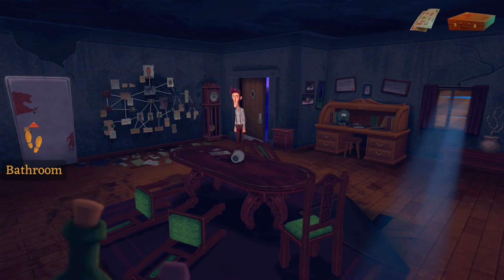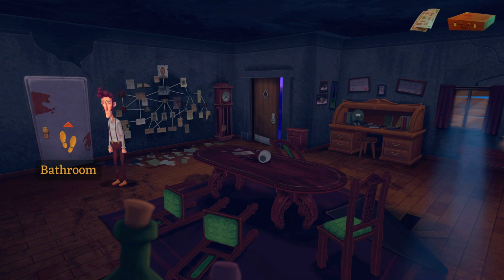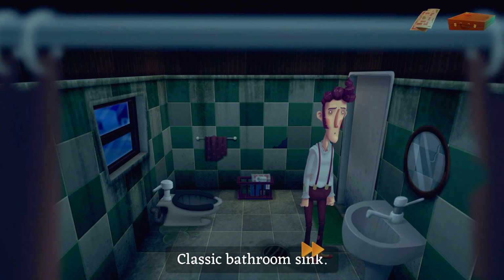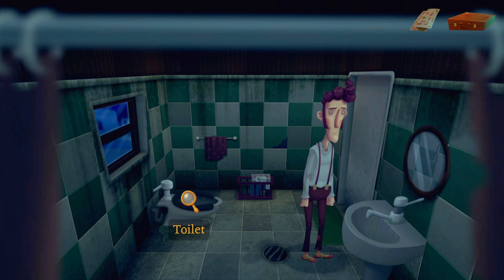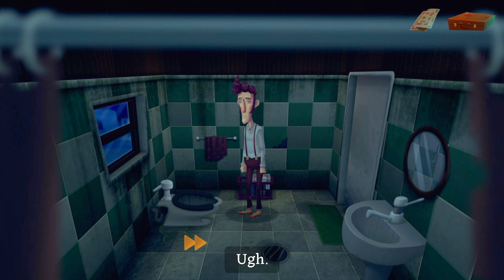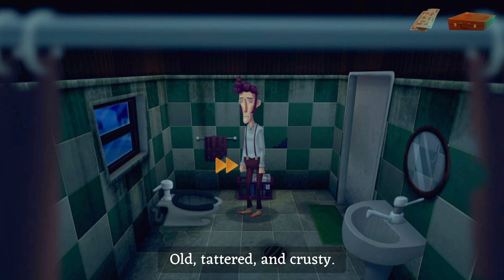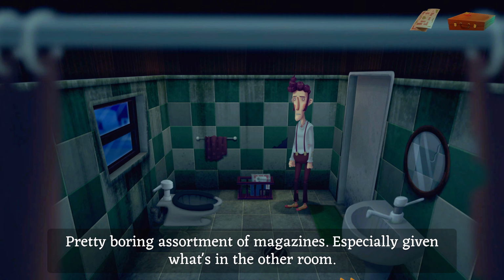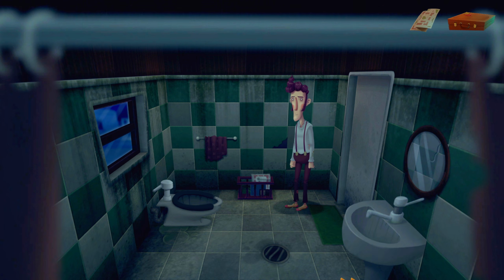What about this door over here? The bathroom, yeah. Looks like it's covered in blood. Ooh, okay. We can go in. Anything in the sink? Classic bathroom sink. Alright. Anything in the toilet? Ugh. I guess that means yes. Ugh. But I don't want to stick my hand down it like James Sunderland. Old, tattered, and crusty. Okay. Magazine rack. Pretty boring assortment of magazines, especially given what's in the other room. Alright.